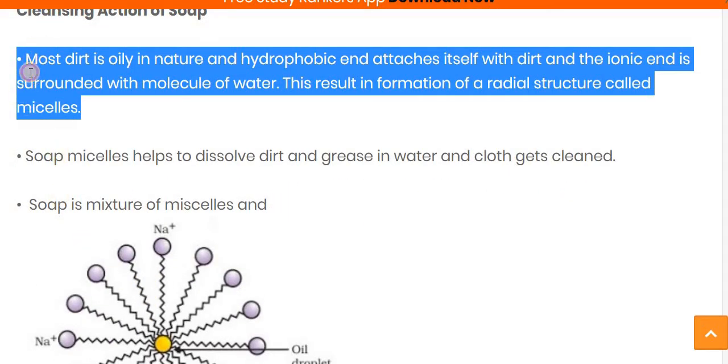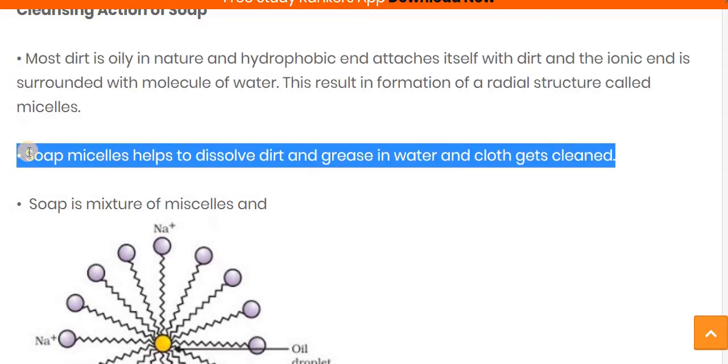Most of the dirt is oily in nature, and the hydrophobic part is attached with the dirt particle. Here you can see this hydrophobic part is attached to the dirt particle, and the ionic end is surrounded by the water molecules. This is the ionic part, and it surrounds the water molecules, and this results in the formation of a radial structure. This radial structure is known as a micelle structure.